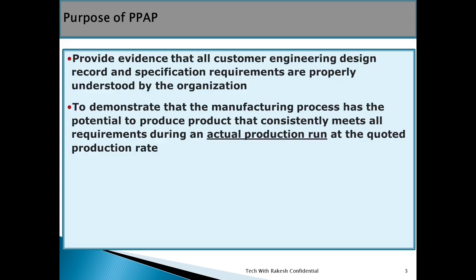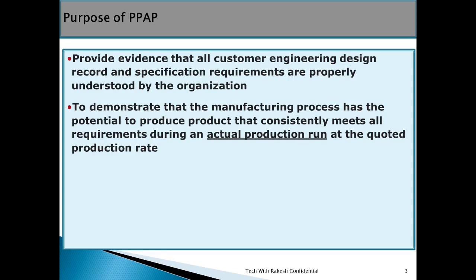Here we will discuss the purpose of PPAP. PPAP provides evidence that all customer engineering design records and specification requirements are properly understood by the organization. Before supplying any product to the customer, the supplier should know very well the customer's engineering design of the product and the specification requirements of the product.